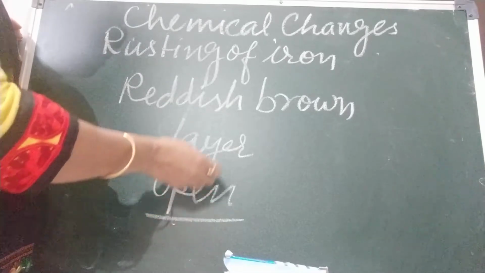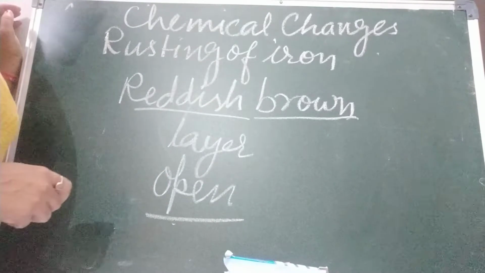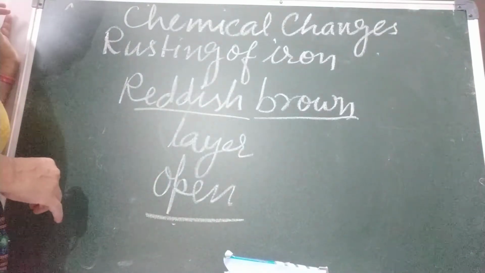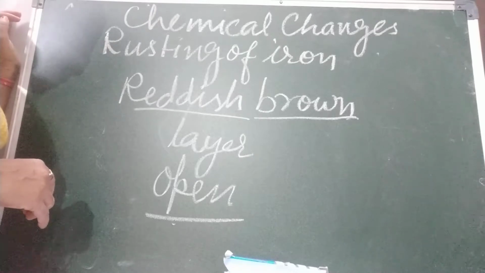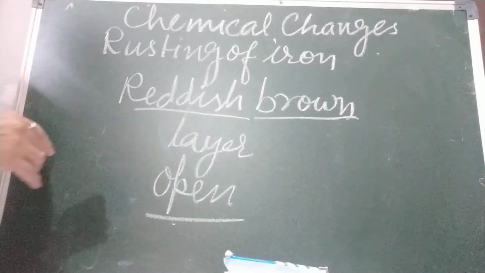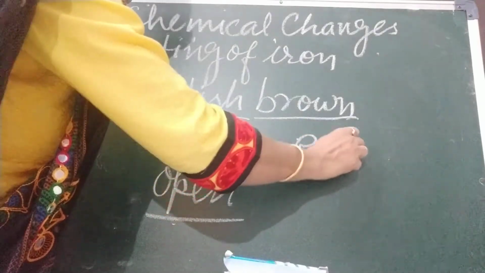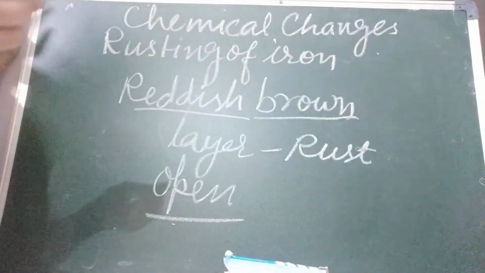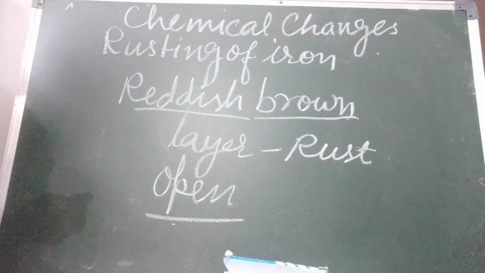Especially in the rainy season we can see these things. What do we call this reddish brown layer? Rust.